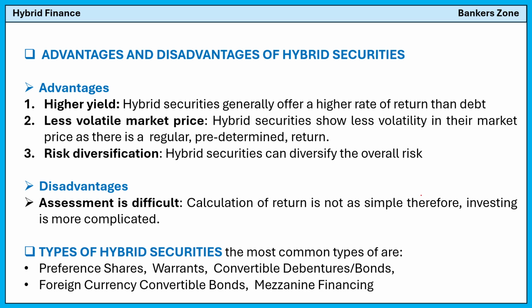Now see, what are the types of hybrid security which we have to learn? Simply, the most common types are the preference shares, the warrants, then the convertible debentures or bonds, then the foreign currency convertible bond, and the mezzanine financing. So these are the types of hybrid security which we have to learn.